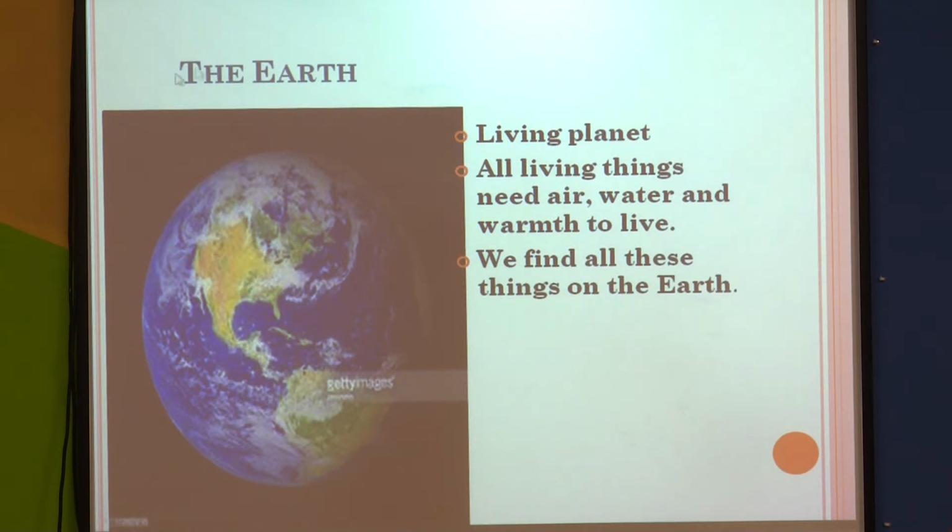That is why Earth is called a living planet. Understood? Once again I am going to repeat. Earth is a living planet. All living things need air, water and warmth to live. So we find all these things on the Earth. That is why we call Earth a living planet.